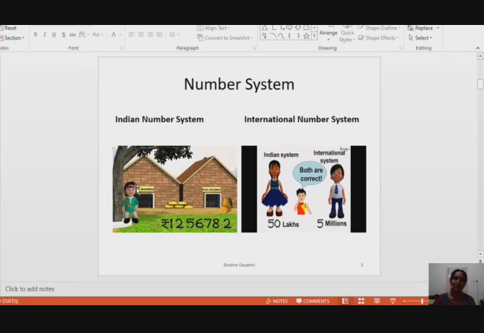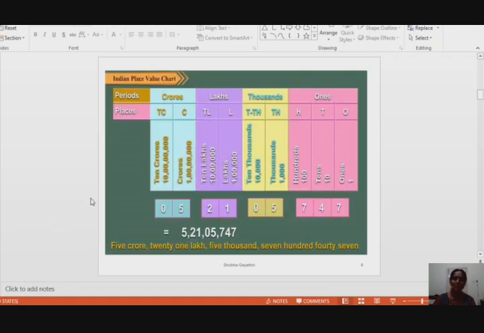In the number system, there are two ways, the Indian number system and the international number system. You can read the number in two ways. Suppose the girl says 50 lakhs and the boy says 5 millions, both are correct. So you should learn the Indian place value chart first. You learned this place value chart till the lakhs place in your 4th standard. Let us recap whatever we have learned.